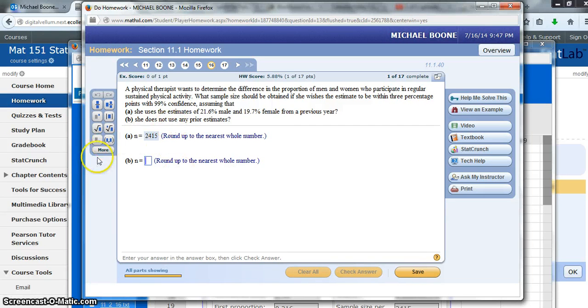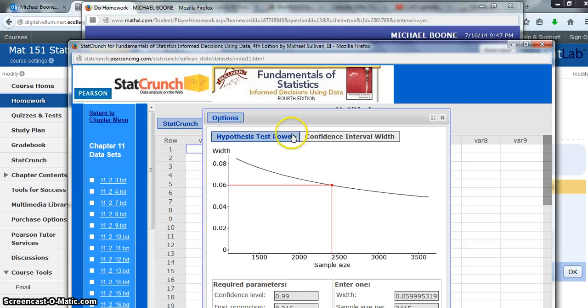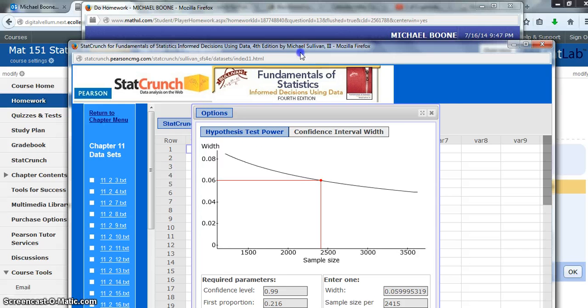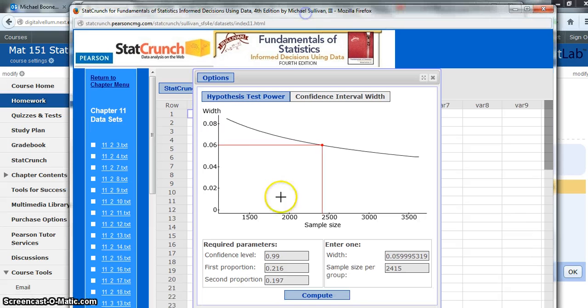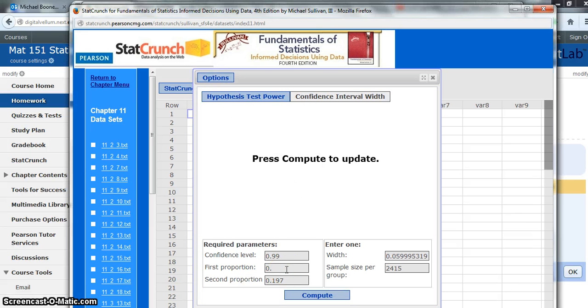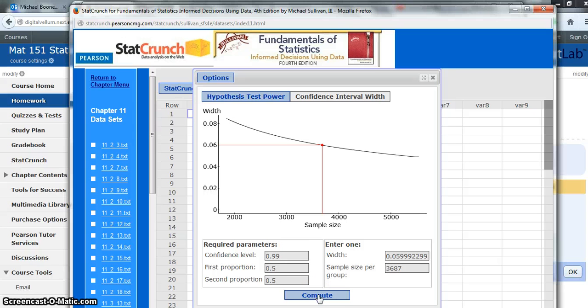If we do not have any prior estimates, we don't know what males and females are going to say, so what we have to assume is that it's 50%. That's what we have to assume if there's no prior information given to us. Again, I'm going to change the width back to 0.06, still at 99% confident, and we're going to get a larger one. Whenever you don't know a previous proportion, you go with the 50% and it will always give you your largest value.